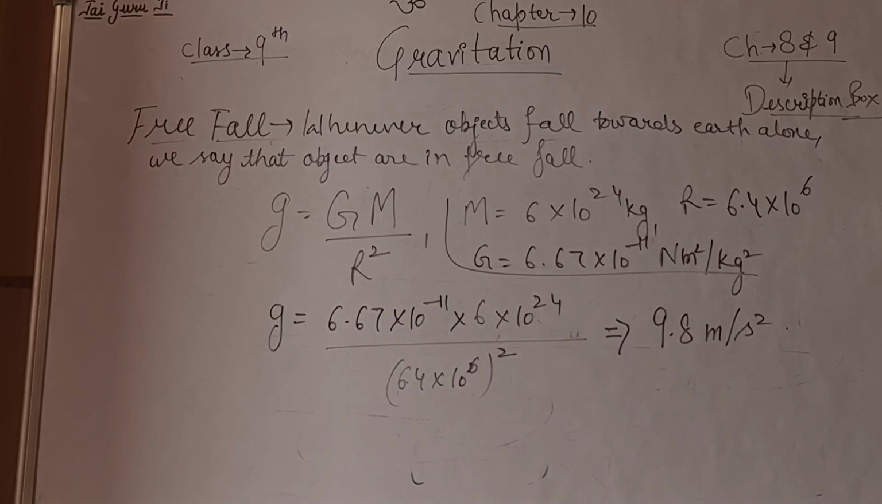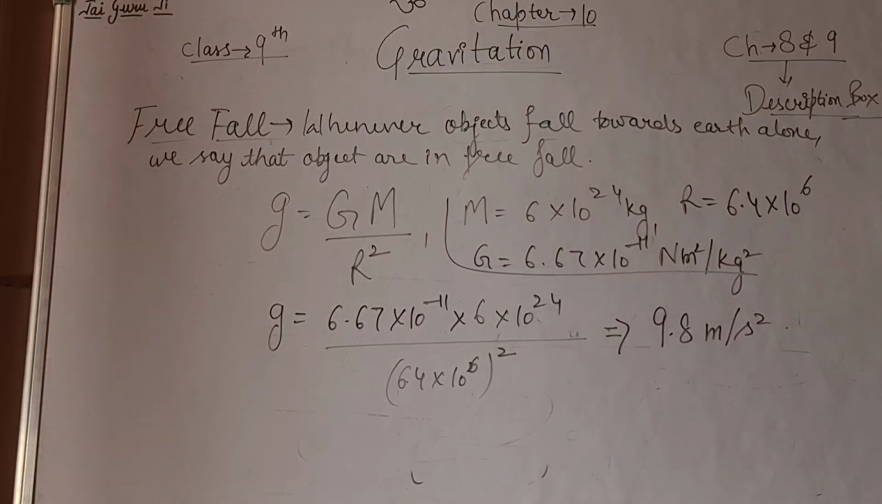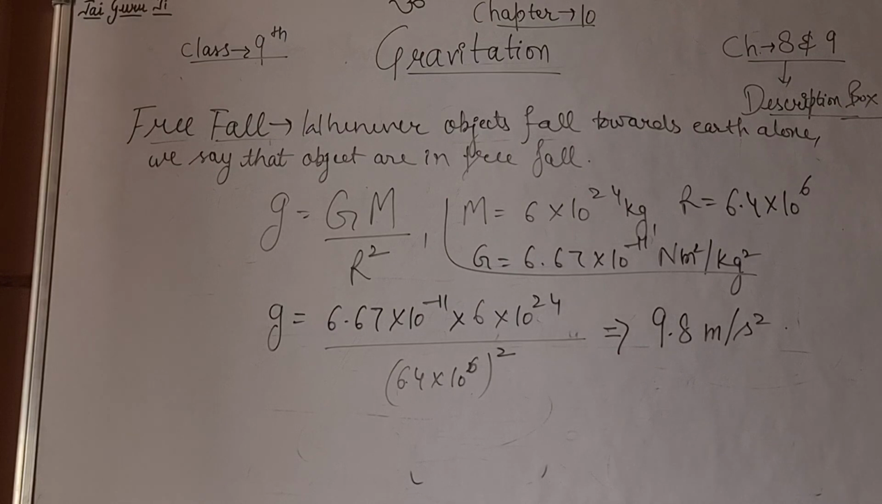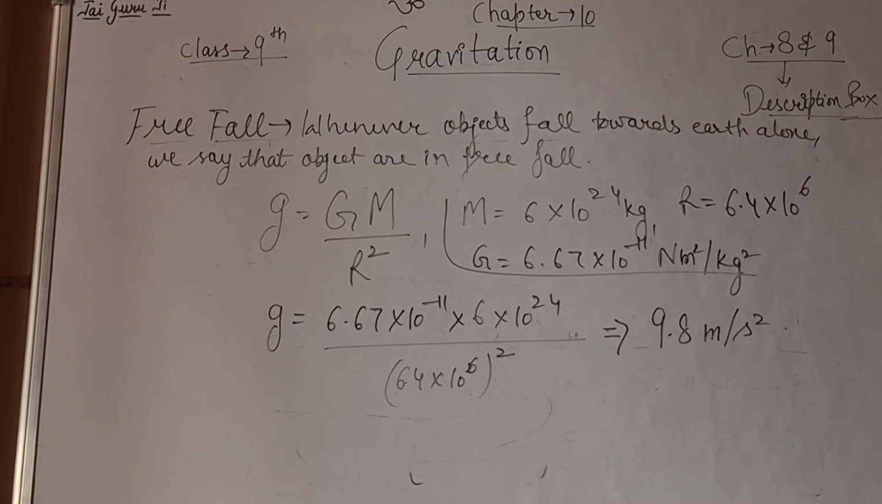And after calculation, the value of small g, that is acceleration due to gravity, is 9.8 meter per second square. See, this is also an acceleration, that's why its unit will also be that of acceleration, meter per second square. This is the constant value which we have to use in all the numericals, right?